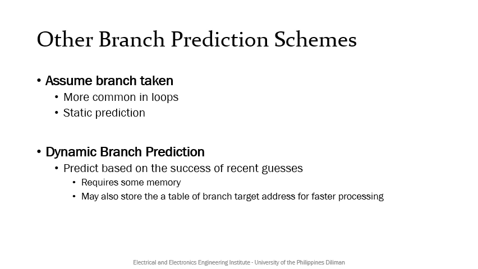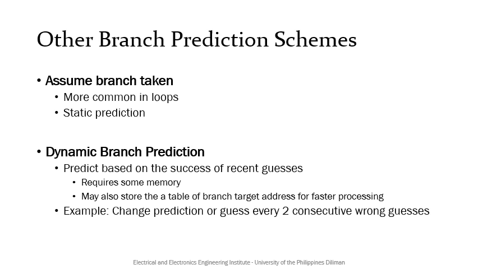An example of a dynamic branch prediction scheme is where you change the prediction or guess after every 2 consecutive wrong guesses. If you have a loop that consecutively branches and does not take the branch only when exiting the loop, then right after exiting, you will still predict or assume that the next branch will be taken since you have just made a wrong guess once. This makes it smoother to enter another looping portion of the program.